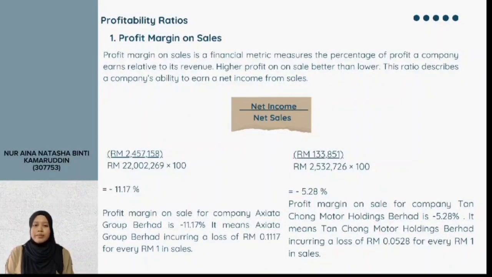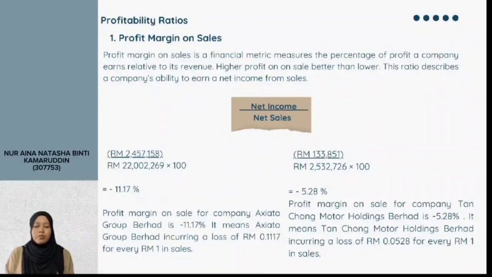These ratios are called profitability ratio. There are two profitability ratios which are profit margin on sales and return on common shareholders equity. The first one is profit margin on sales. Profit margin on sales is financial metric that will measure the percentage of profit company earns relative to its revenue. Higher profit on sales is better than lower. This ratio describes company's ability to earn a net income from sales. The formula is net income divided by net sales.